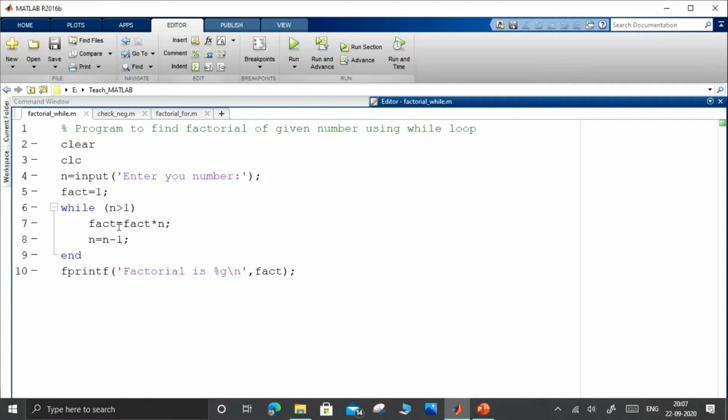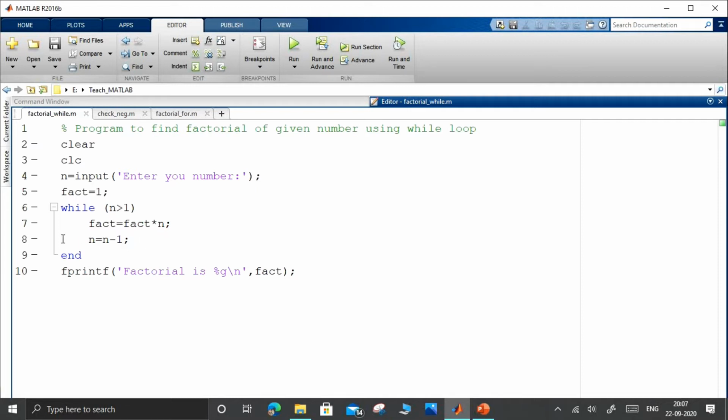So at the end of this set of statements, again this condition is put for test. So again it will check whether 2 is greater than 1. So 2 is greater than 1, so again these two statements will be executed.